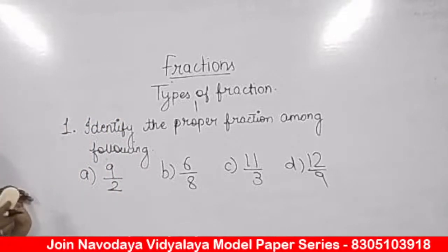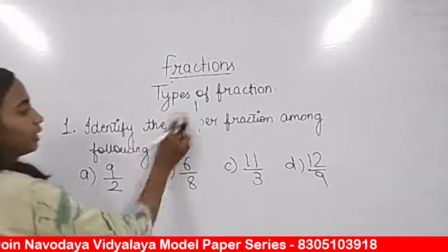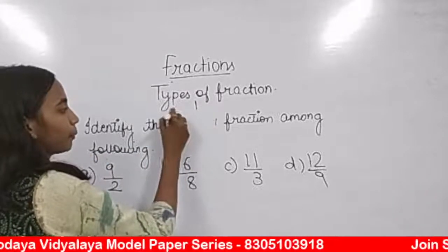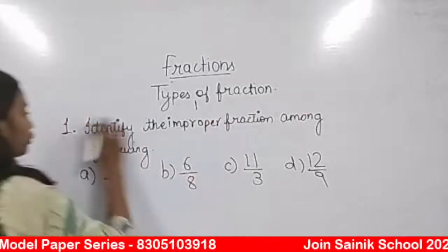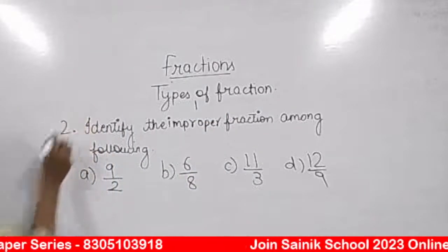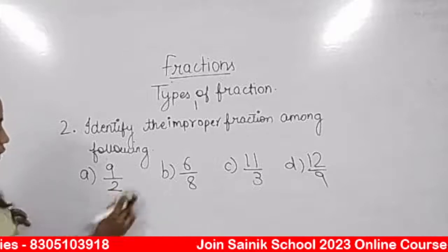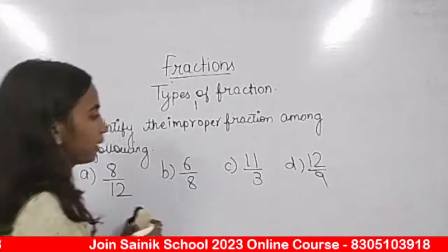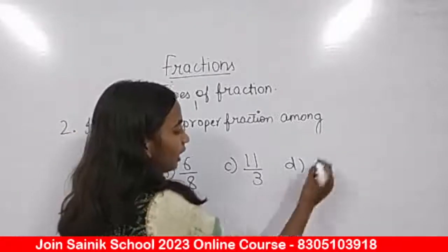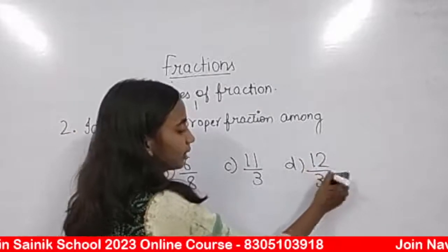Yes, B, 6 by 8 is the correct answer. And which one among the following is improper fraction? If I change the question to question number 2. Among the following, identify improper fractions. A is 8 by 12, B is 6 by 8, C is 11 by 3 and D is 12 by 36.